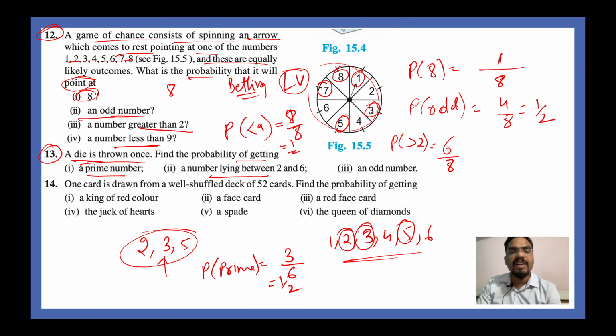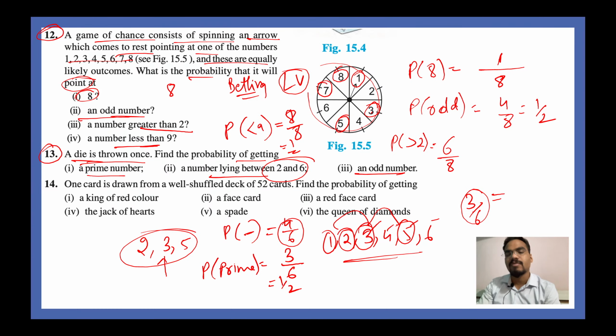A number lying between 2 and 6: how many numbers lie between 2 and 6? You have 3, 4, 5 and 6. That means the probability is 4 divided by 6, because in total you have 4 such numbers. An odd number: odd numbers are 1, 3 and 5. So you have 3 odd numbers and a total of 6 outcomes, so your answer is 1 by 2.